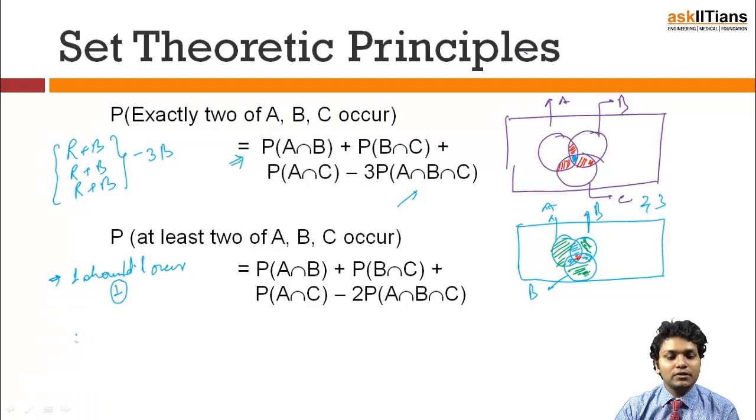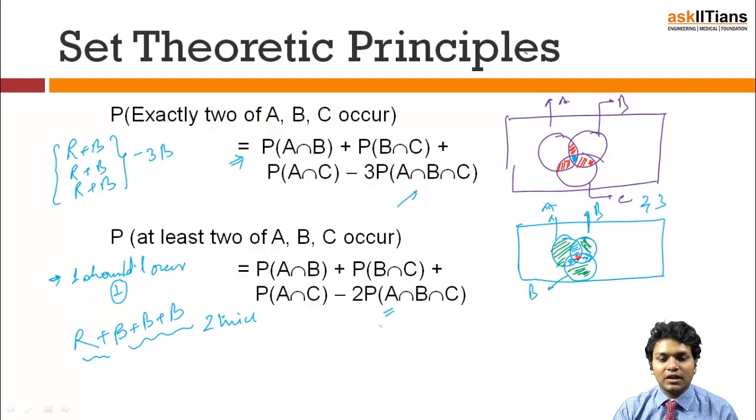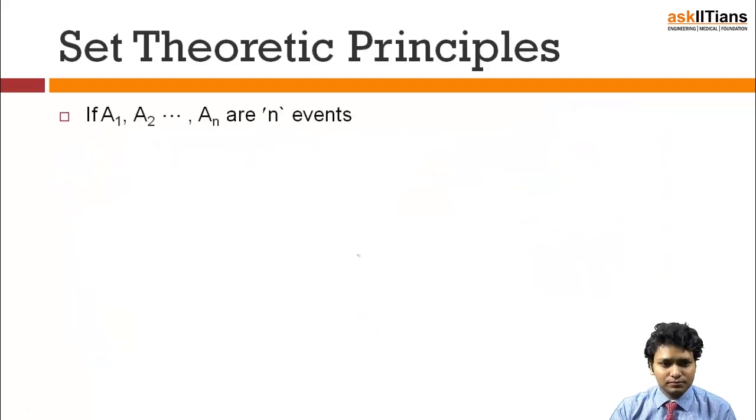My requirement is red plus blue plus blue plus blue. So I will be needing 3 blues and 1 red. While summing these 3 quantities, I am pretty sure that I have added red also 3 times. So in order to gain red only once, I need to subtract it twice. That is exactly what I have done. I have subtracted the red portion twice, hence getting the final answer.